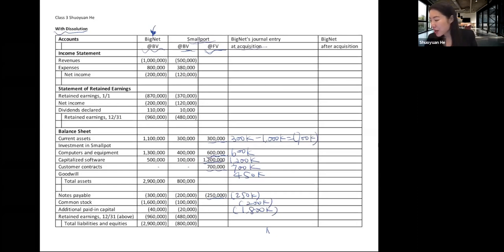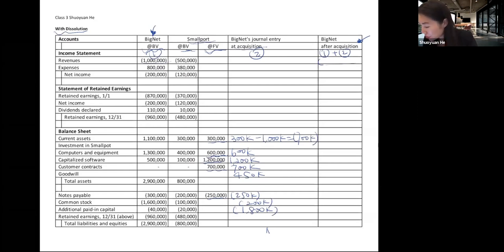And BigNet's financial statement after acquisition, basically we have column 1 here. And if this is column 2, the last column is column 1 plus column 2. So we just move everything to the last column, and we just add column 1 and 2, and that is our last column.